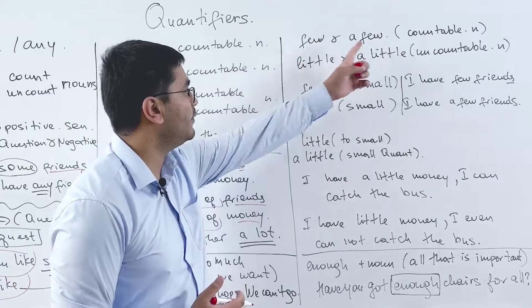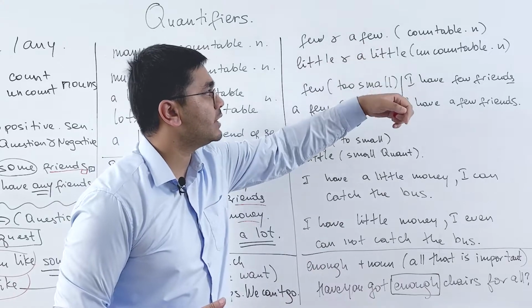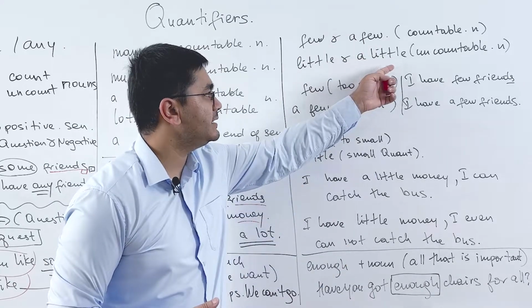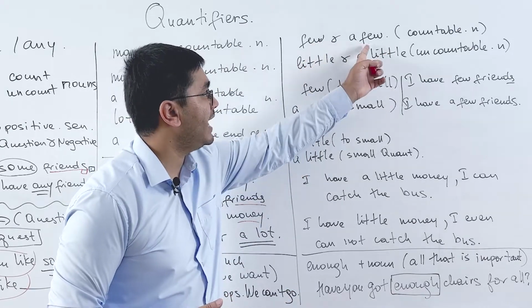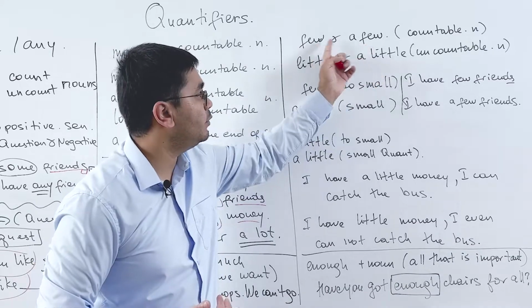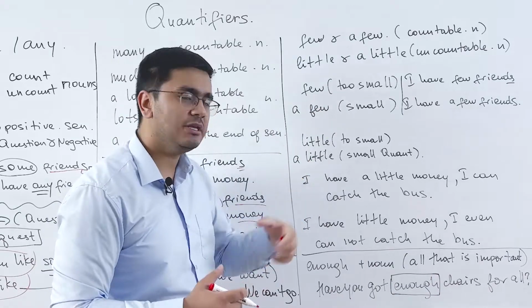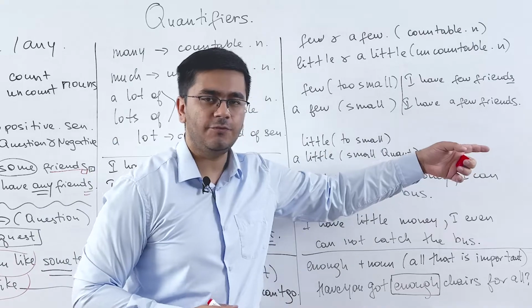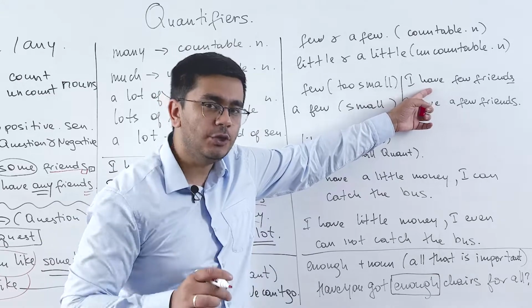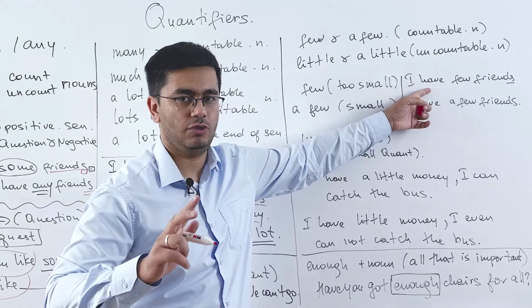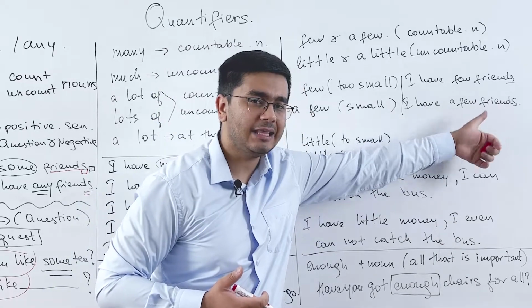So the last ones, few, a few, little, and a little. In what ways do we use them? Few and a few we use for countable nouns, and little and a little we use for uncountable nouns. What is the difference between few and a few? Let's have a look. Few means too small. A few means small. For example, I have a few friends, which means I have like 3, 5, 10 friends. I have few friends means I have only 1 or 2, which means it's too small. And if you pay attention, the noun is countable and plural.